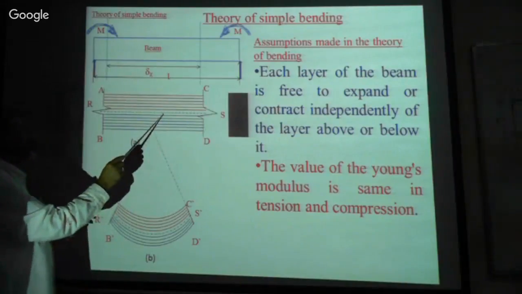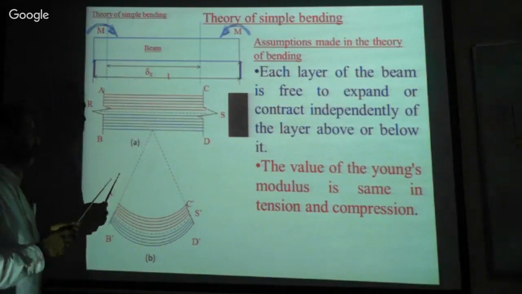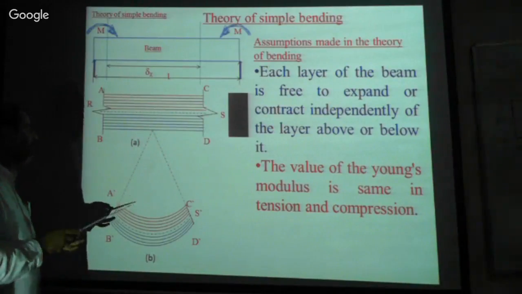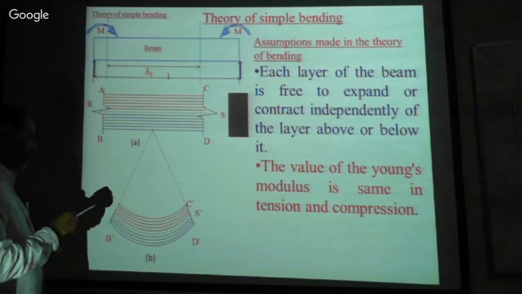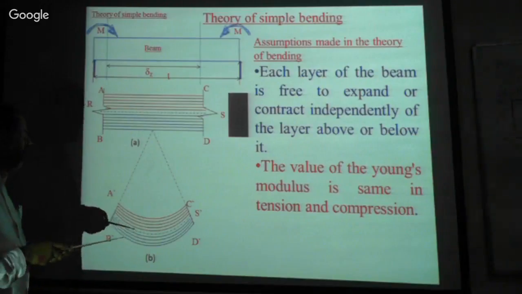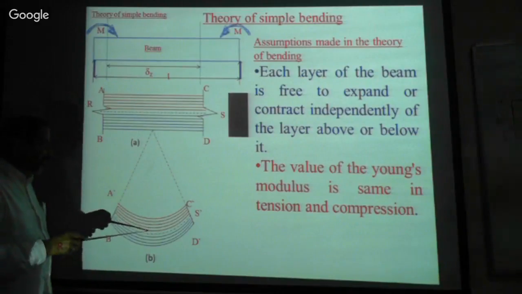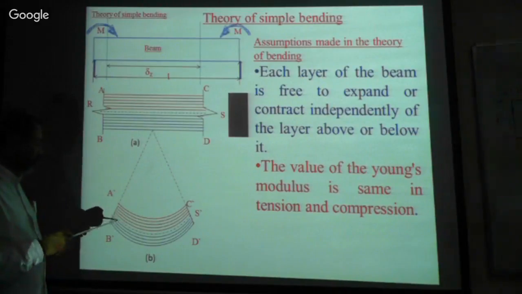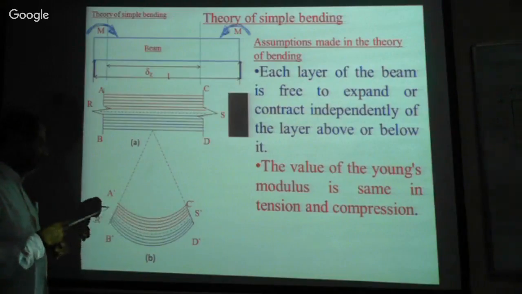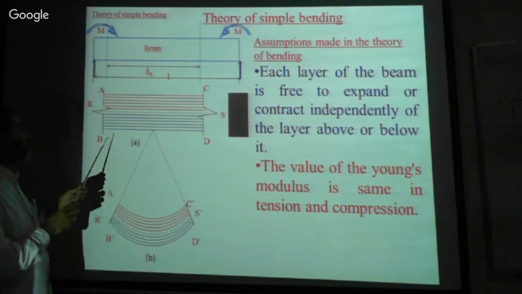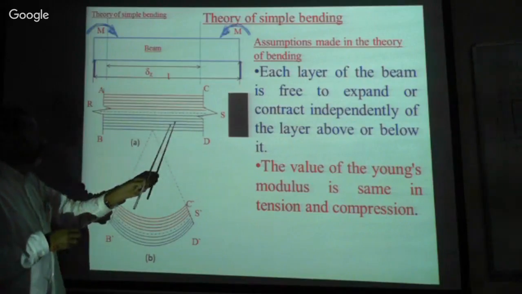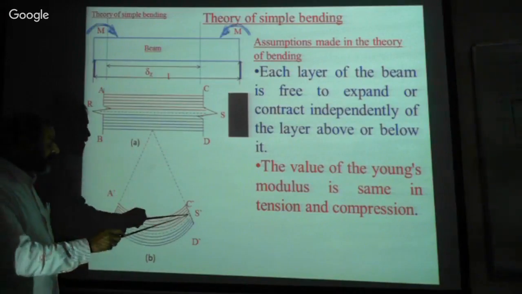1, 2, 3, 4, 100,000 number of layers. When the load is applied, the effect of the load is deformation, that is deflection, isn't it? When it deflects, one layer has zero expansion or zero contraction. That is the original length we have considered here, that is delta x. This length is also delta x.